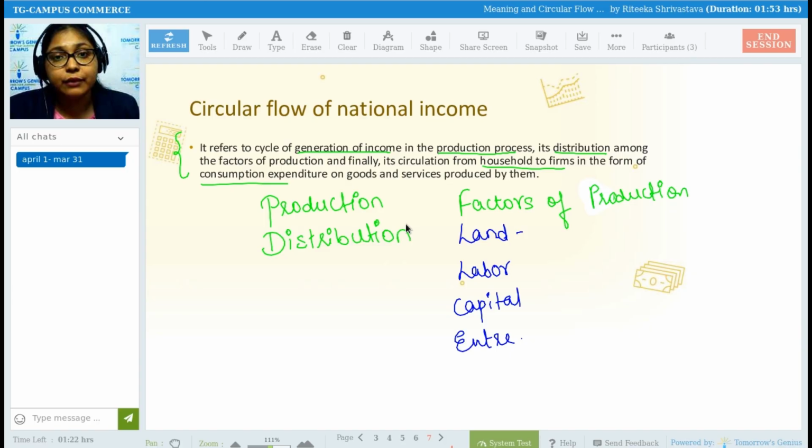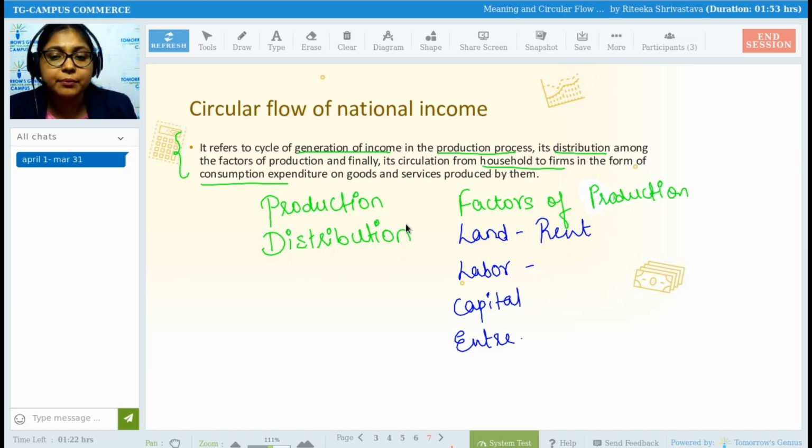What will you give to land? If I want to start my business, and I go and ask Gokul, "Gokul, you have a land, please give me that land for a year, for two years, so that I can start my business on that land." So Gokul will say, "Okay, fine, you can take my land and work on it, but in return you will have to give me something." So what is he asking for? Rent. Very good. So the return to land is rent.